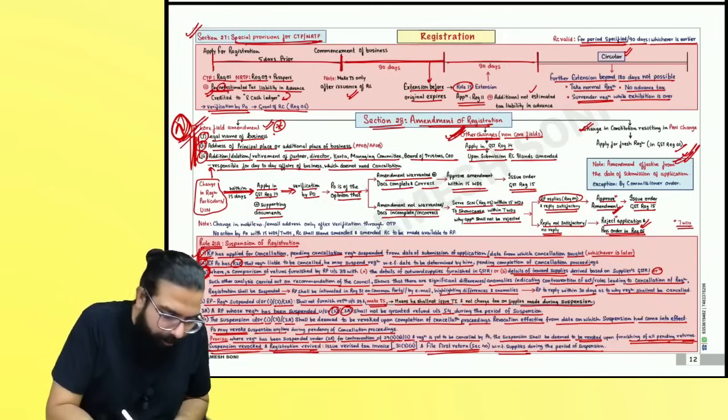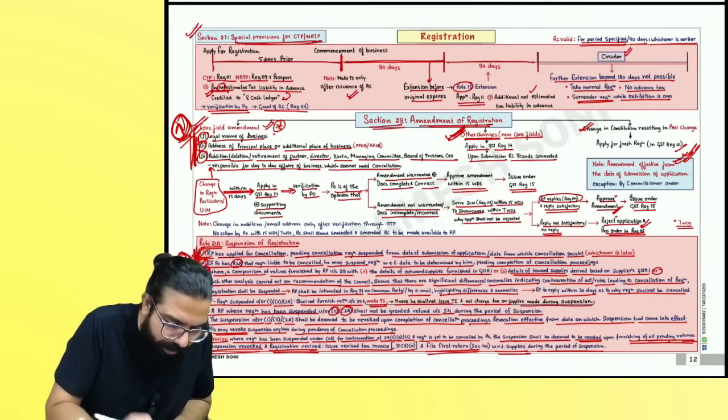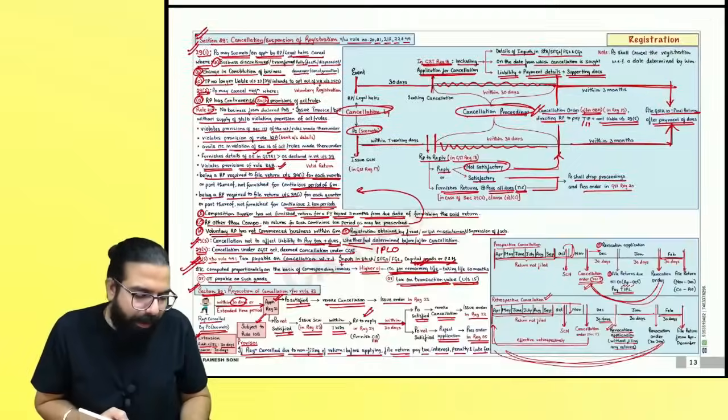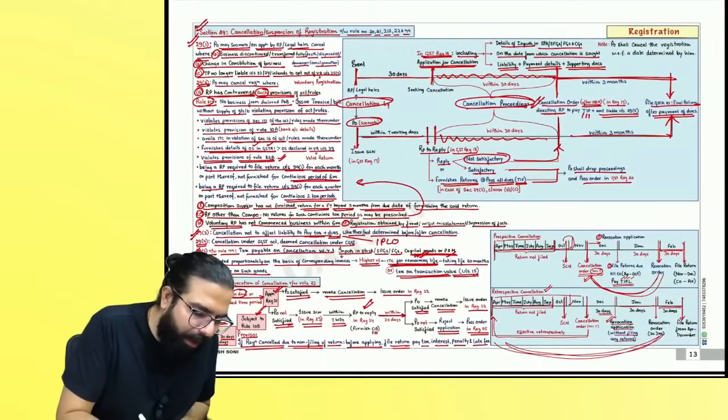Done, sir. For suspension, please remember the first 3 points which are there. Sir, what if suspension is revoked? This last point which is there, please be very careful. In section number 29, what I find important is section number 29.1 and section number 29.2.